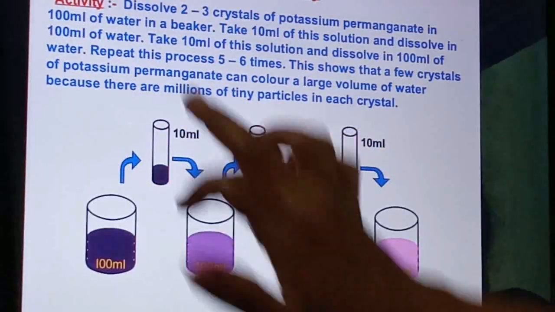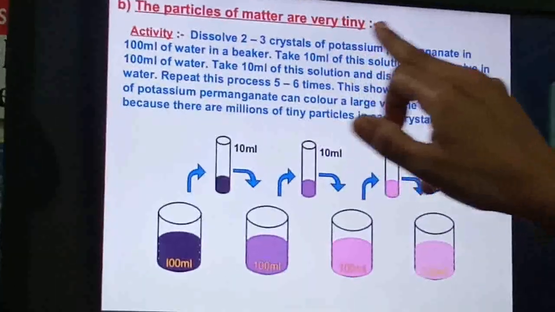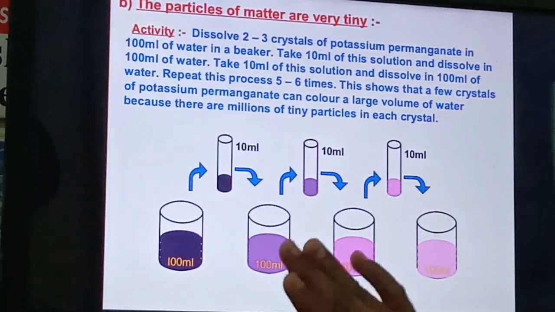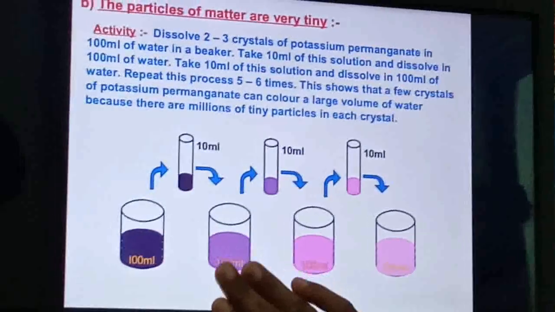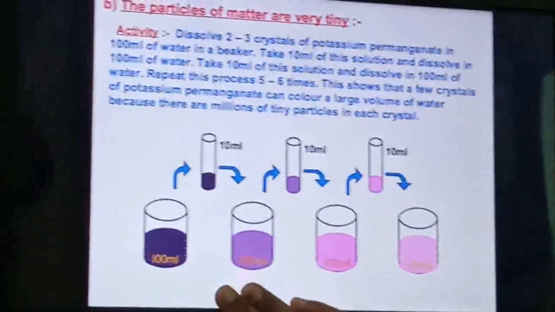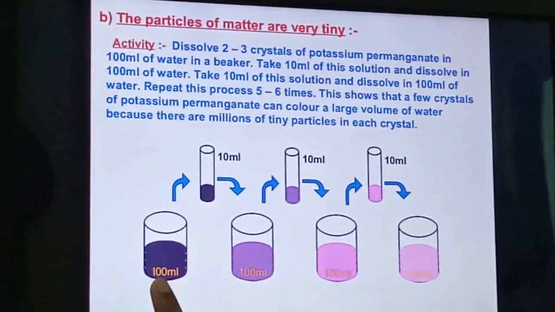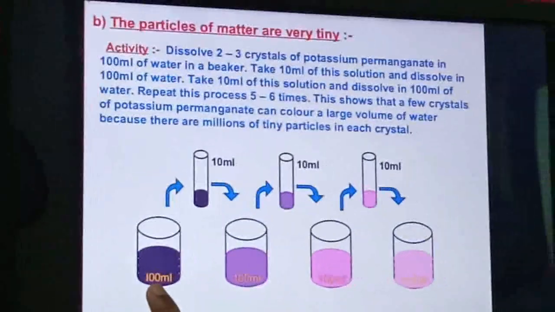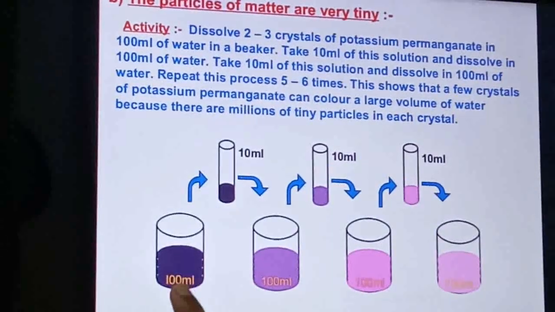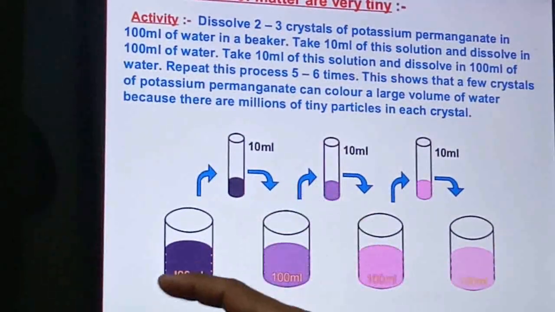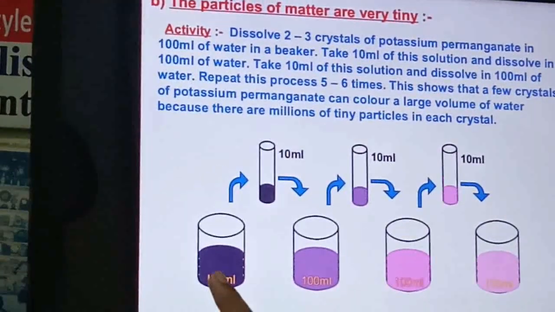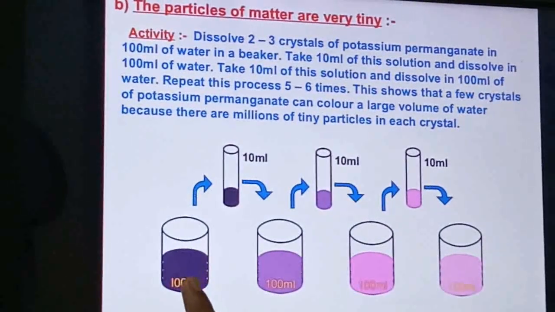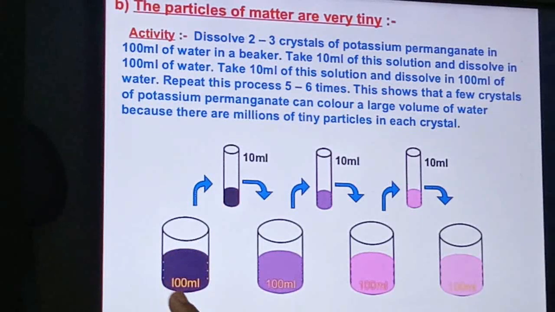Next point, the particles of matter are very tiny. For this also there is one more activity. Take one beaker, in that take 100 ml water and add a few crystals of potassium permanganate. You know that when potassium permanganate is dissolved in water, it gives a purple color.